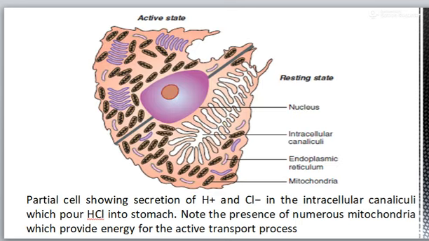This is the diagram that shows the parietal cell that secretes H plus and Cl minus ion in the intracellular canaliculi, and which secrete HCl. Now you can see where the active site is, there are numerous mitochondria that provide the energy for the active transport.